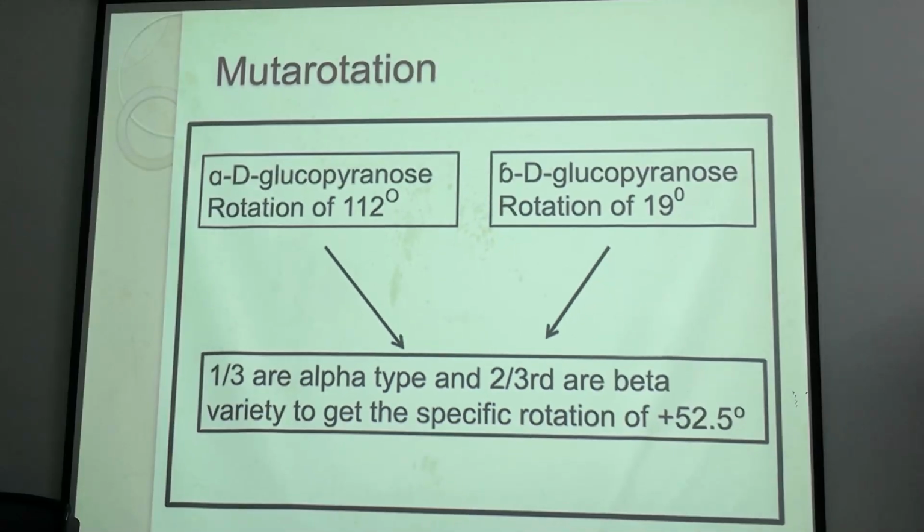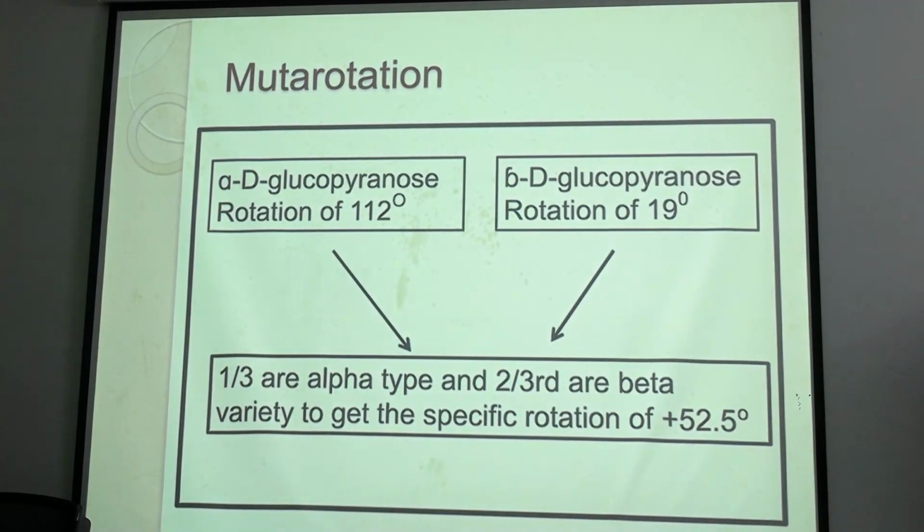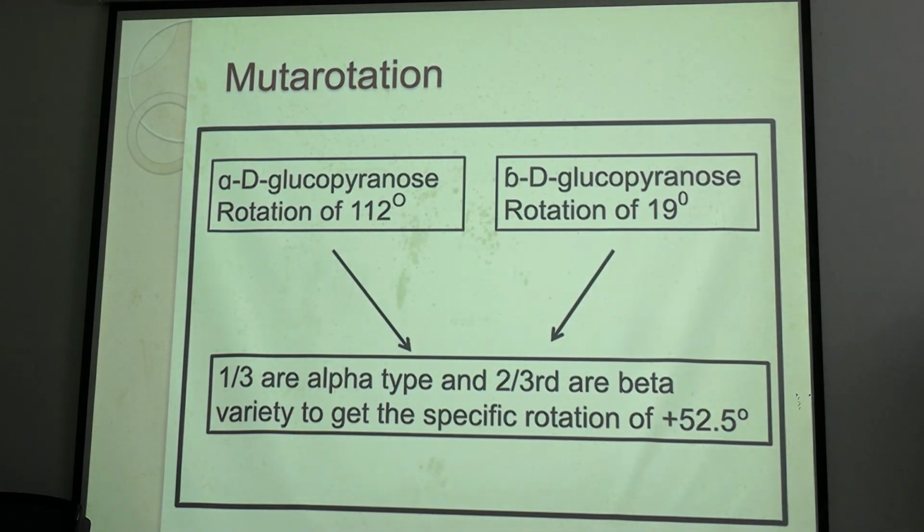So the equilibrium point will have 1/3 alpha molecules and 2/3 beta molecules, and their resultant optical rotation will be 52.5. 1/3 of alpha will show 112 degree rotation and 2/3 of beta will show 19 degree rotation. So the resultant will be 52.5 degree. Clear? All good?